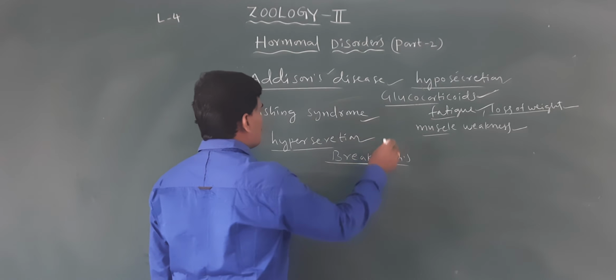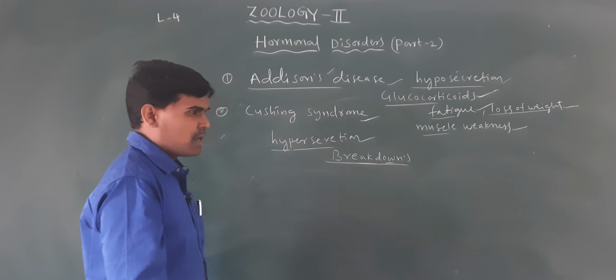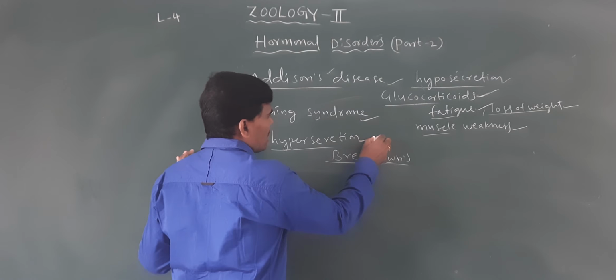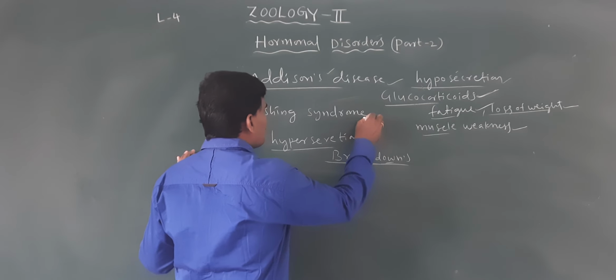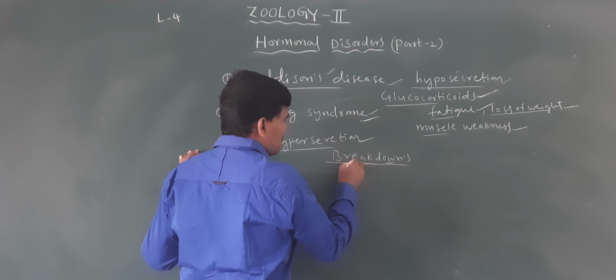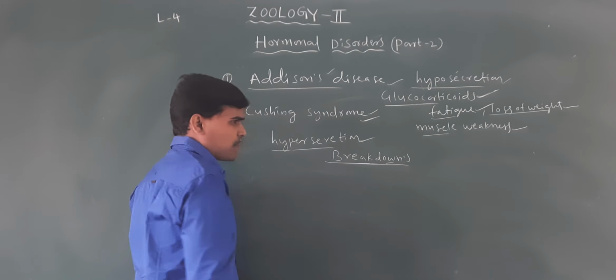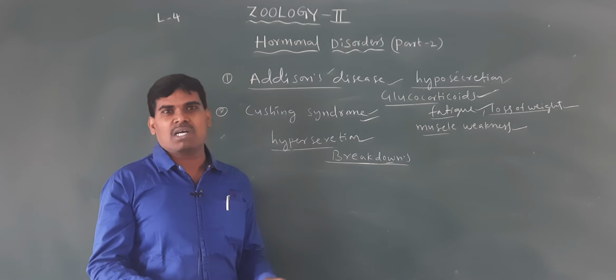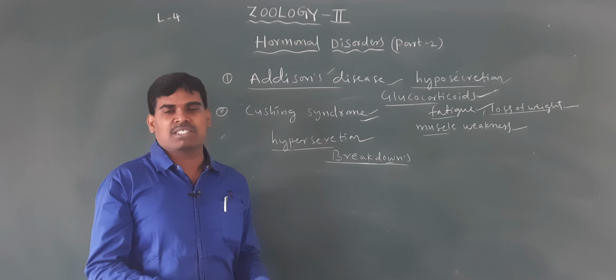This person is called Cushing syndrome. Hypersecretion of the glucocorticoids causes the disease Cushing syndrome. The symptoms of Cushing syndrome are breakdown of the muscle proteins and fat deposition in the body.